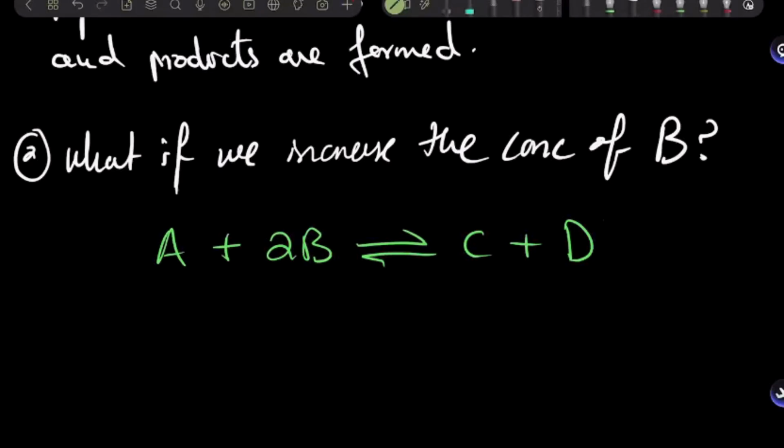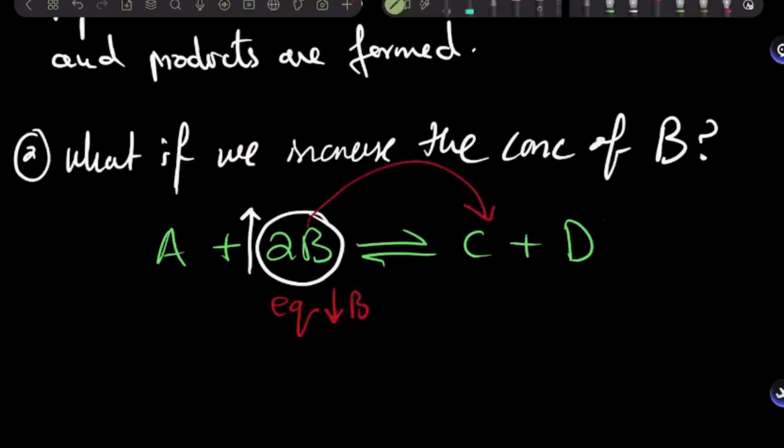So if I come from outside and add more B onto this equilibrium, this dynamic equilibrium was disturbed. Now equilibrium wants to counteract any change that you've created. So what should equilibrium do? Equilibrium wants to decrease B. So in order to decrease B, which direction should it go? Should it go into the right direction in which B is being consumed, or the left direction where more B is starting to be formed?